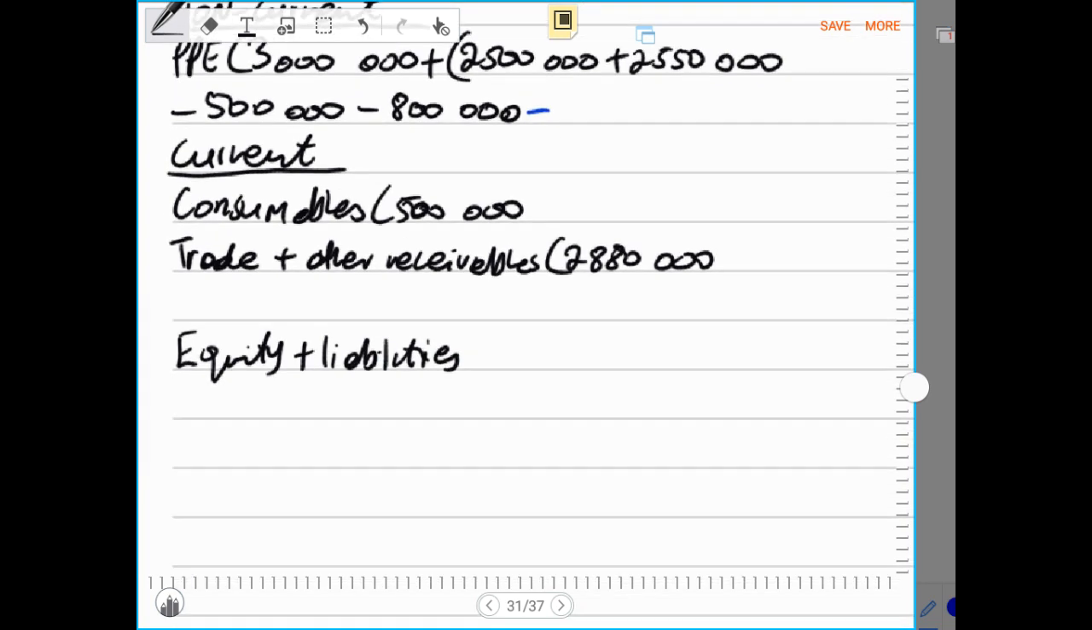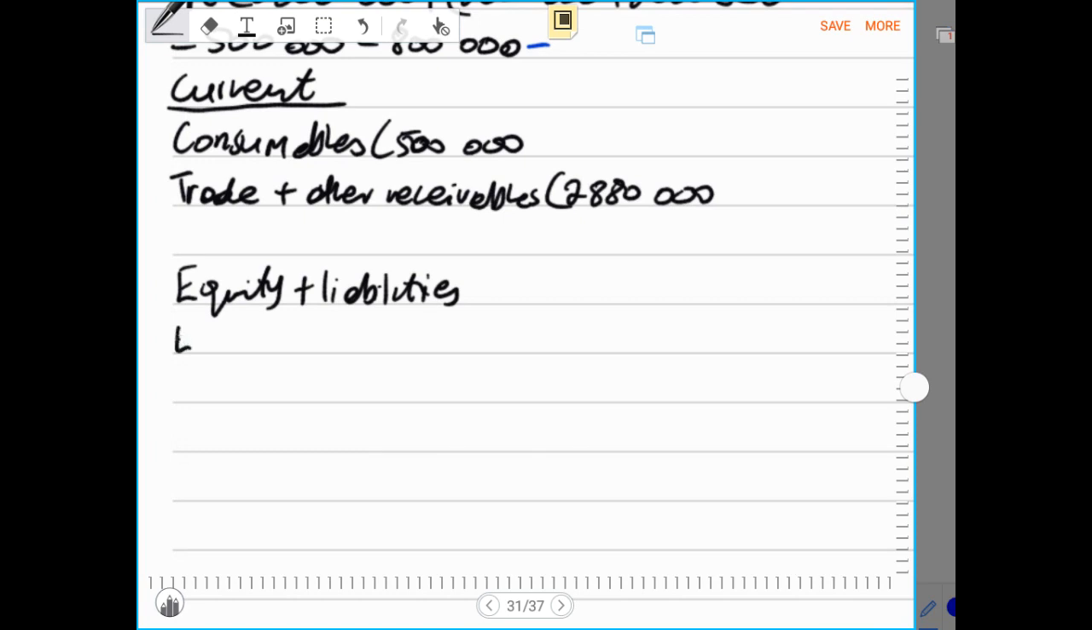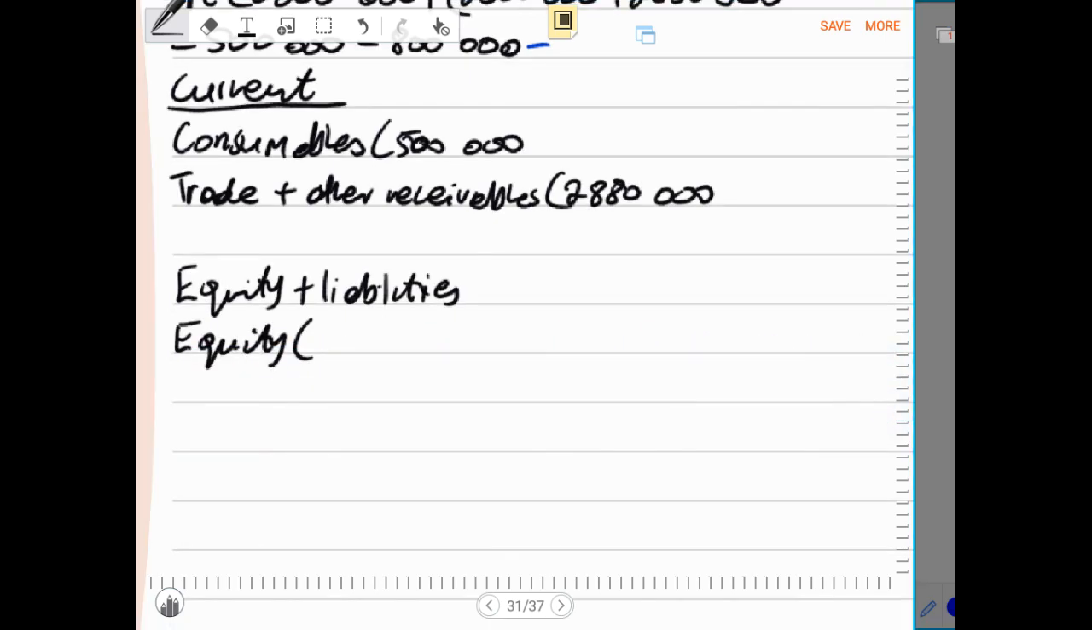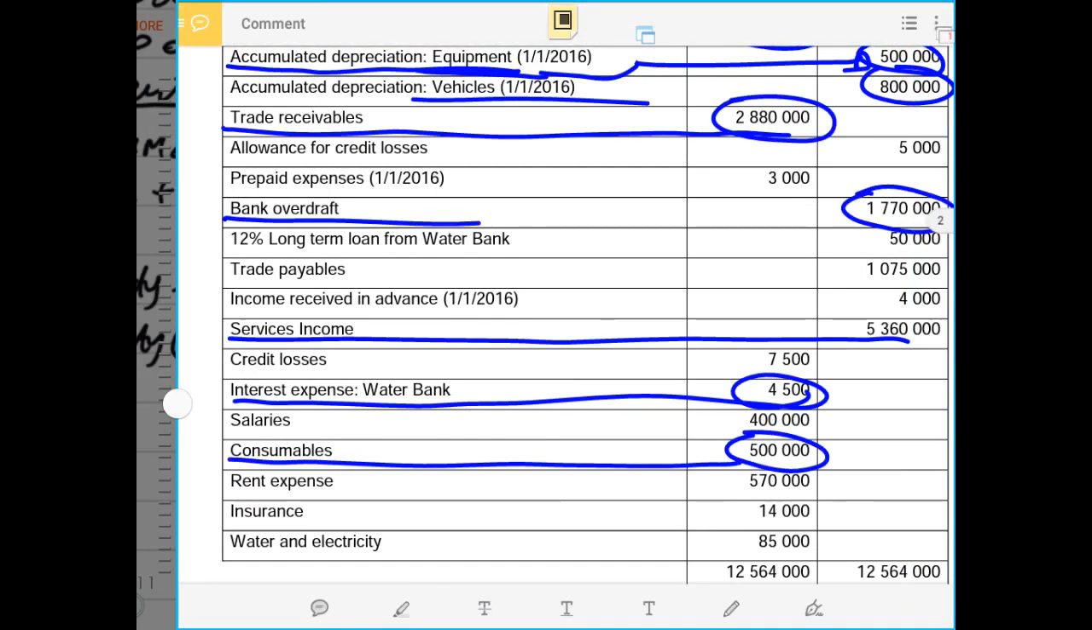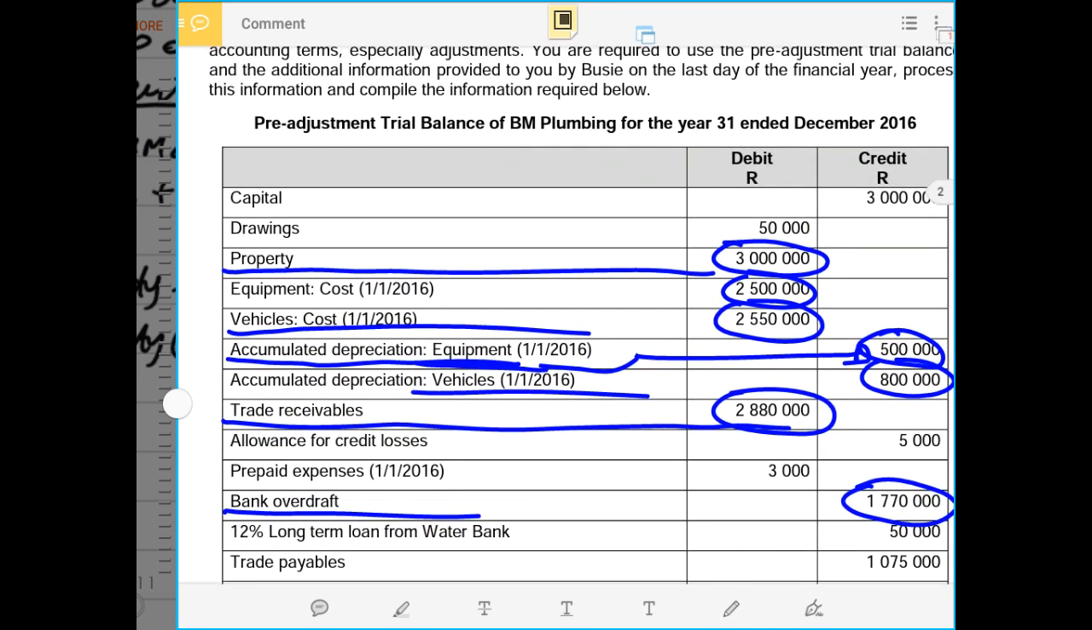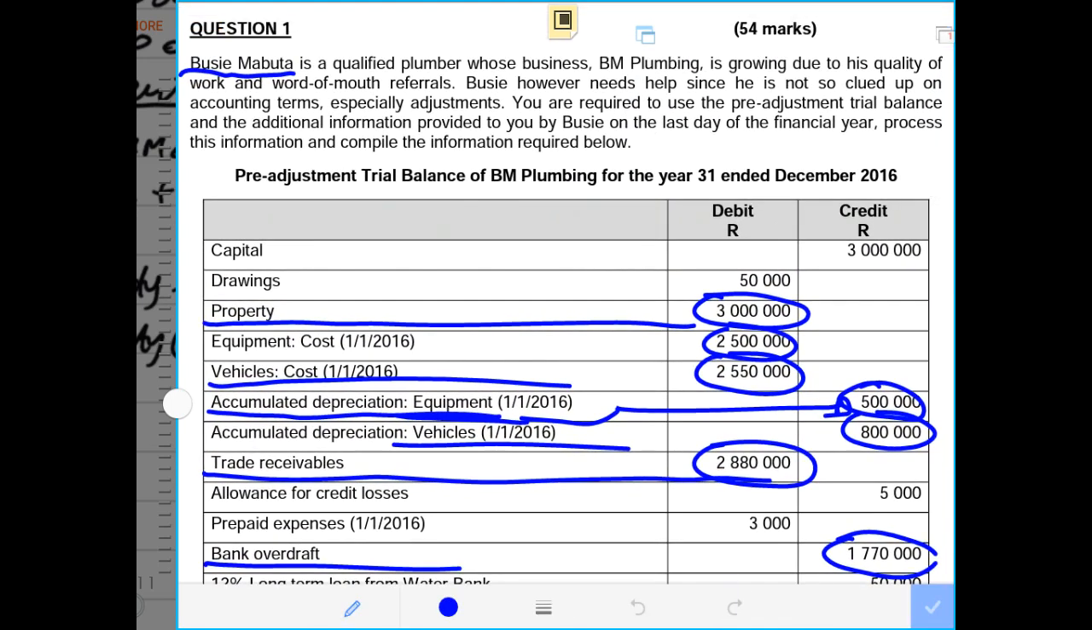Equity and liabilities, and under equity and liabilities, we start with the amount of the equity. The amount of the equity will begin with the capital that we see in our trial balance. In our trial balance, we do have a capital of 3 million, and that is the one that we start with. Remember, in this case, this could be the capital on the 1st of January in the year 2016. So this is at the beginning, which will be an opening balance.